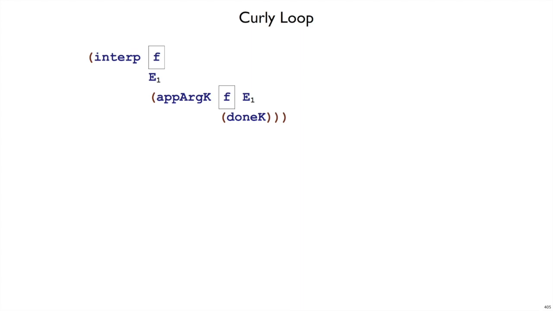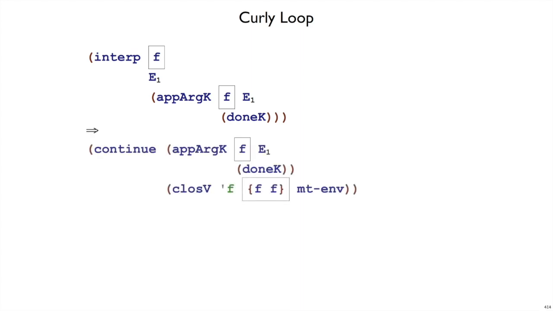What happens when the interpreter encounters a variable? It looks it up in the environment. In the environment E1, it finds this closure. Right, so we've skipped showing lookup since we're just showing interp and continue, but it gets a value right away, and since you get a value right away from the environment, you can continue with the current continuation, which is this app arg k.